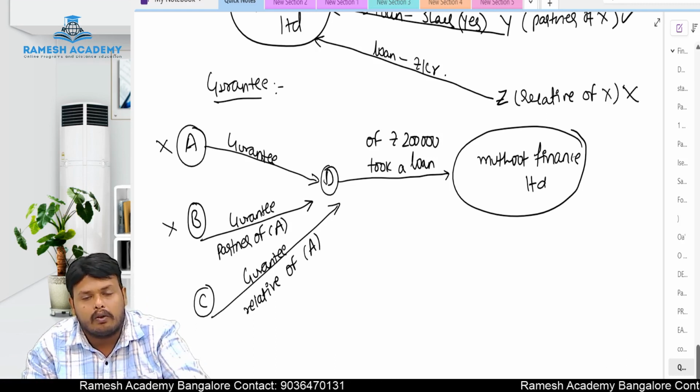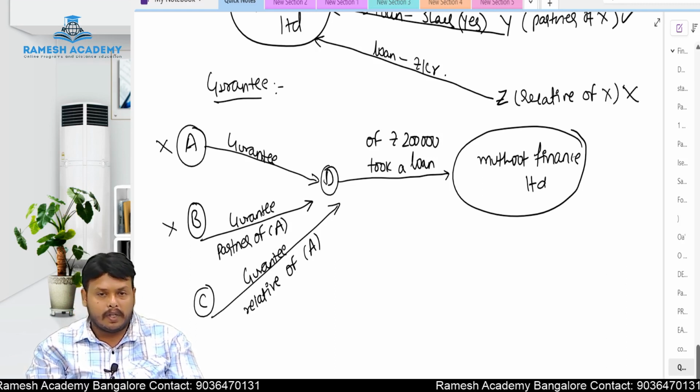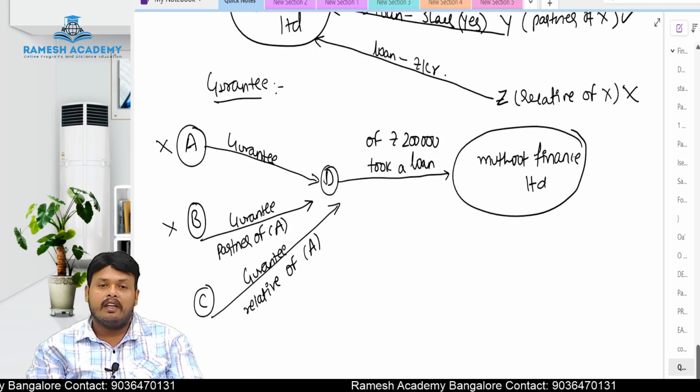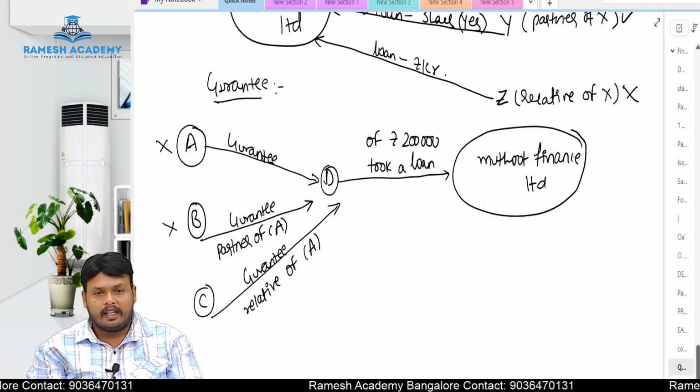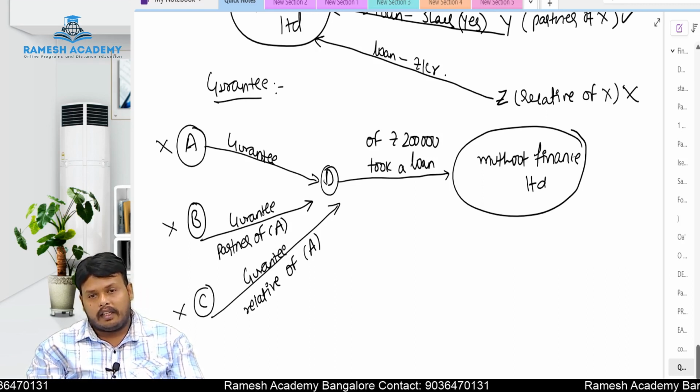C is a relative of A. In this case, C has given a guarantee to D of rupees 2 lakhs. If D is not going to pay, who is going to pay? C. Who is C? A relative of A. Then in that case, A is also disqualified to act as an auditor.